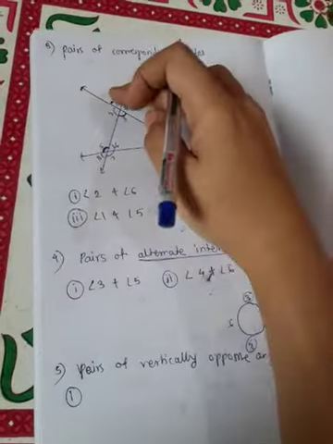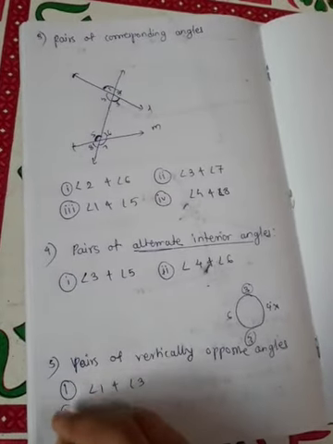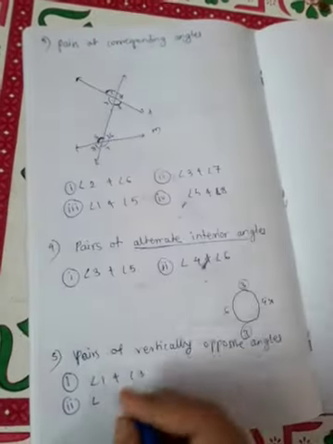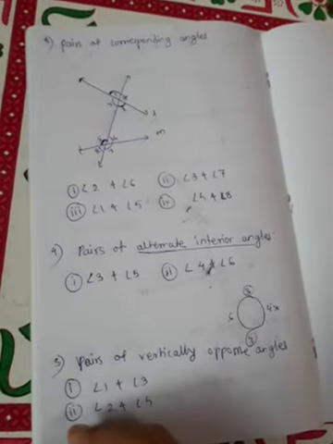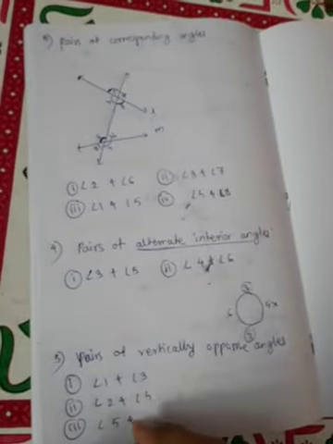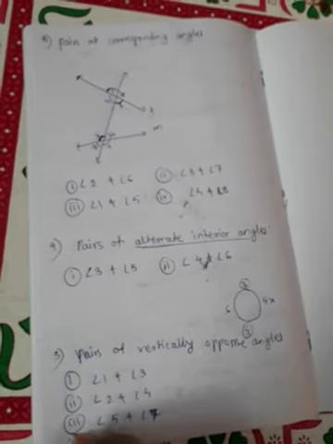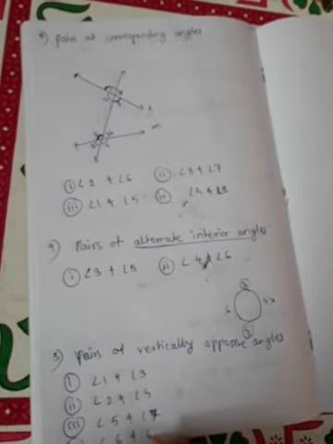First pair is angle 1 and angle 3. Second is angle 2 and angle 4. Third is angle 5 and angle 7. And fourth is angle 6 and angle 8.